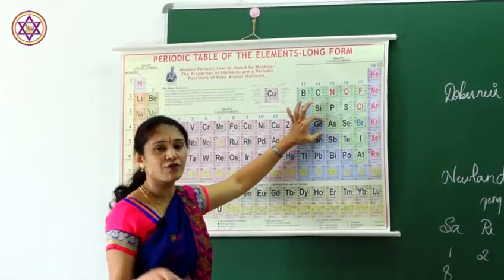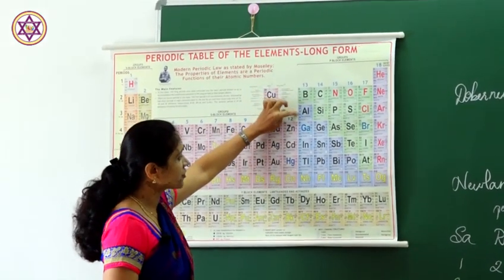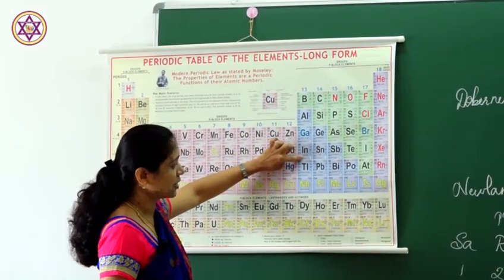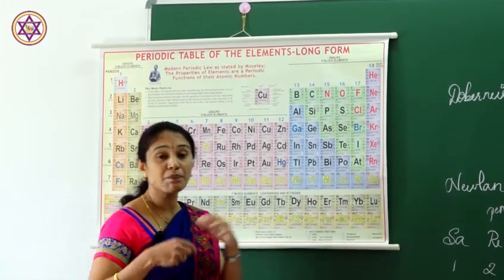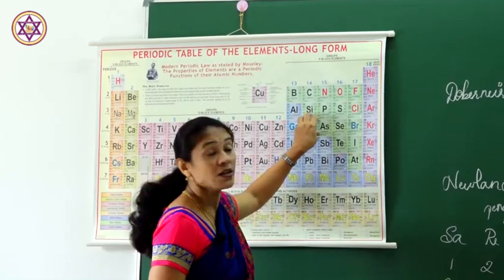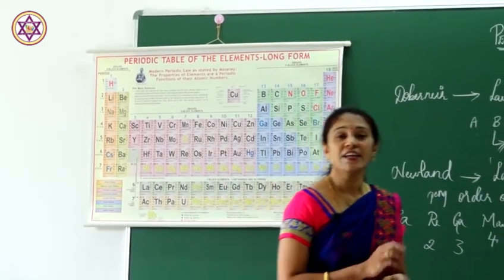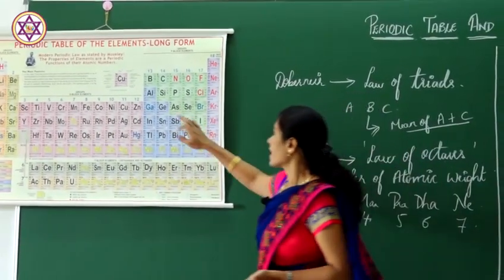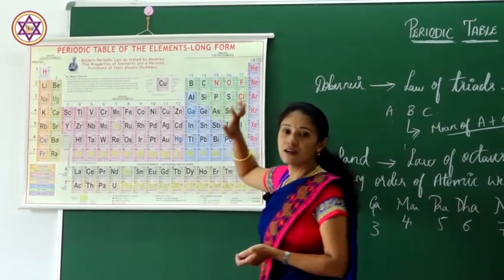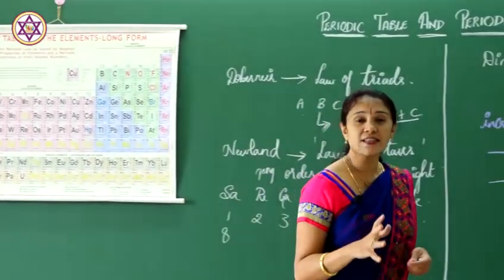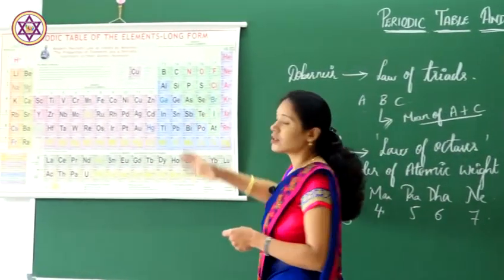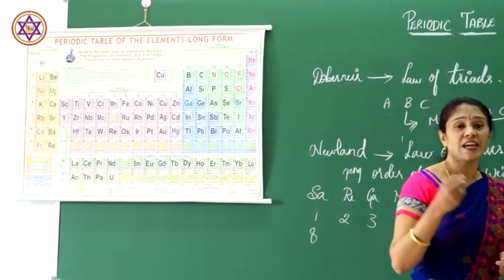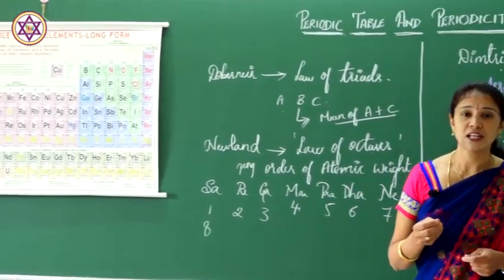It was a prediction for him, because the atomic weights of aluminium and the next element had a large difference. So he left places in between and named them Eka aluminium and Eka silicon, saying that they had properties similar to aluminium and silicon. Therefore, he named them Eka aluminium and Eka silicon.